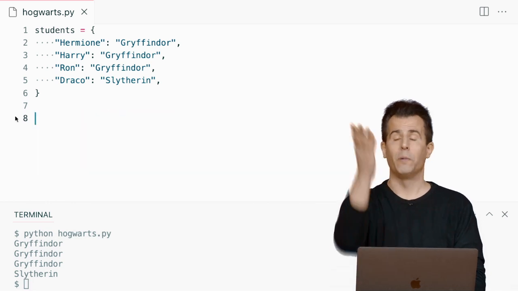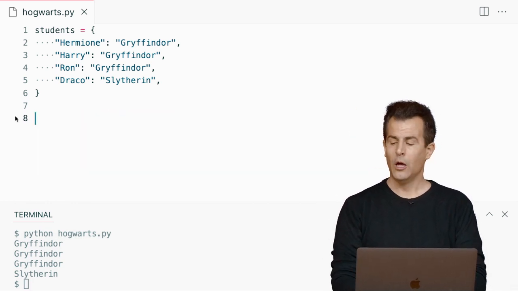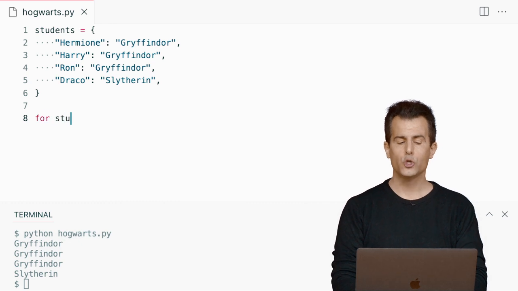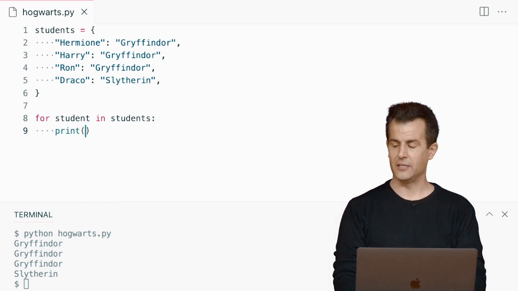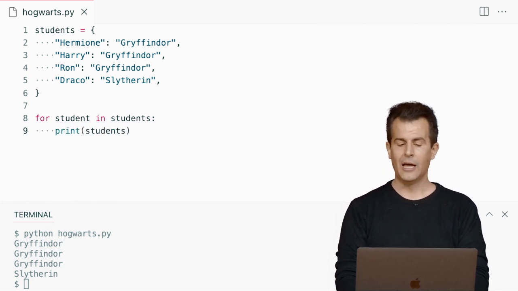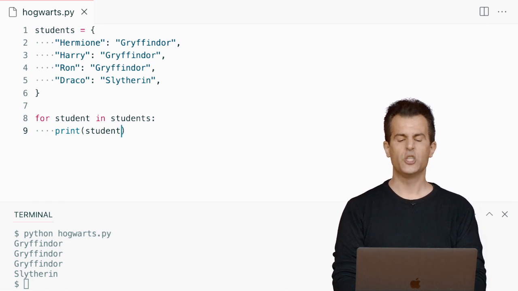Let me go ahead and use our loop. And this question came up earlier as well. Let me go ahead and say for each student in students, go ahead and print out the student's variable,